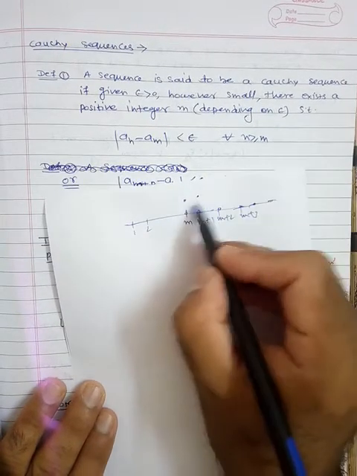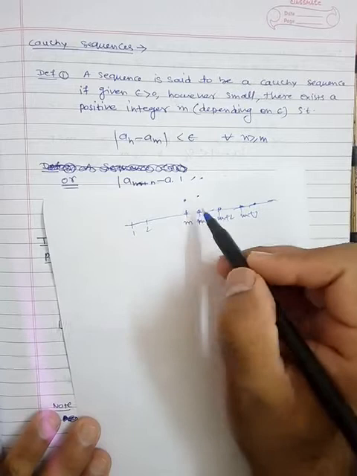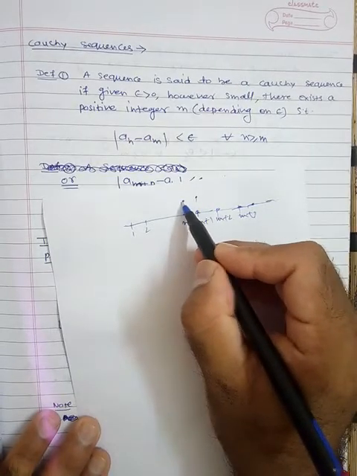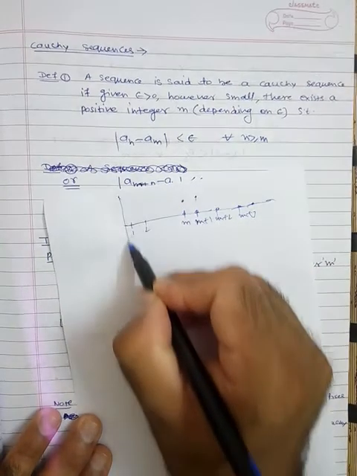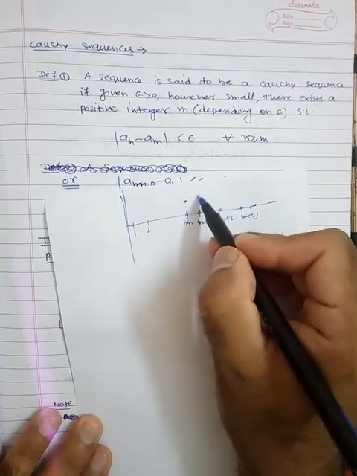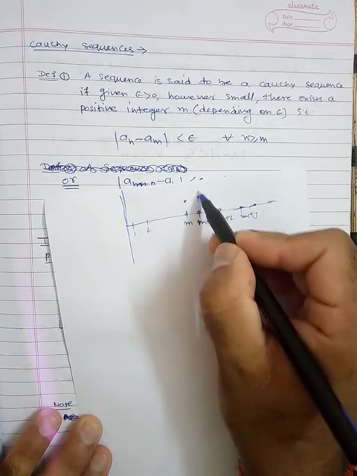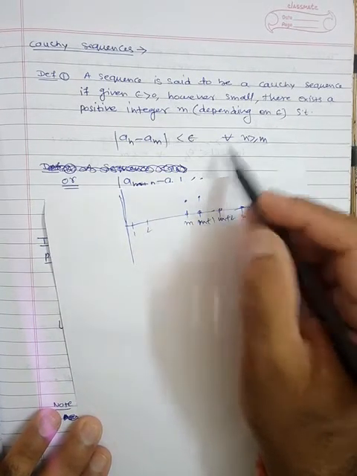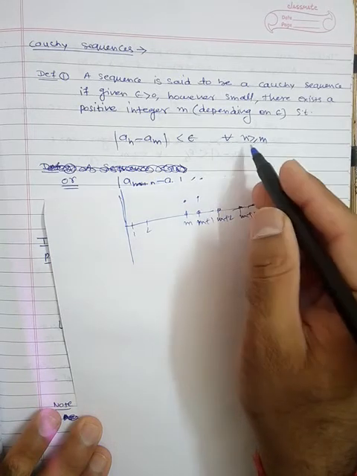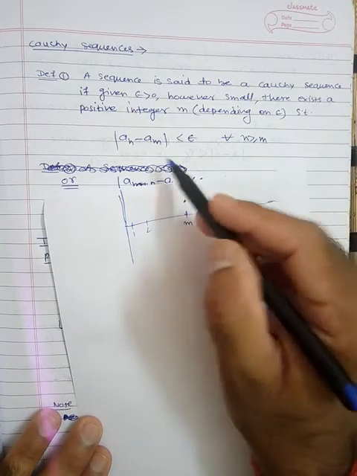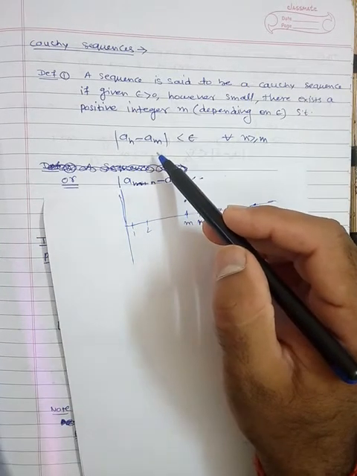We are finding the difference on the real axis. If this difference is less than epsilon for any choice of n greater than or equal to m, then we can say that the sequence is a Cauchy sequence.